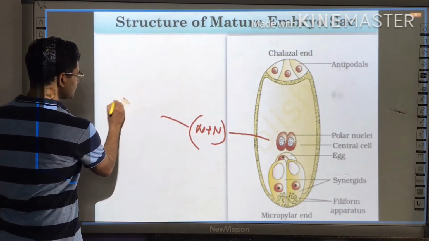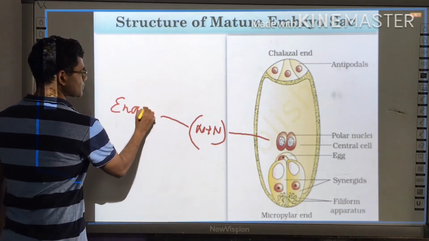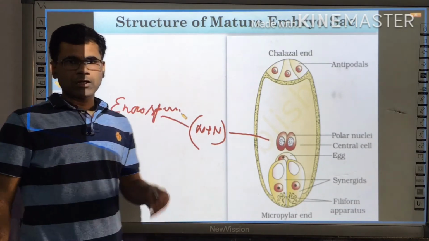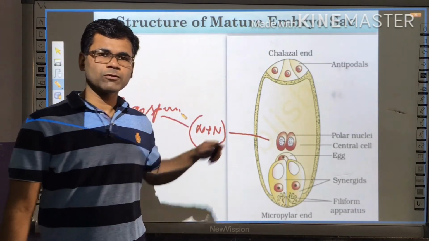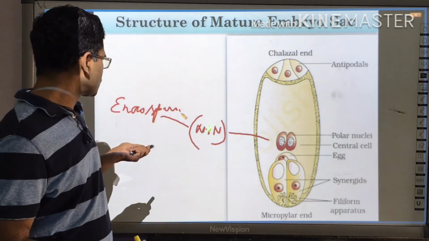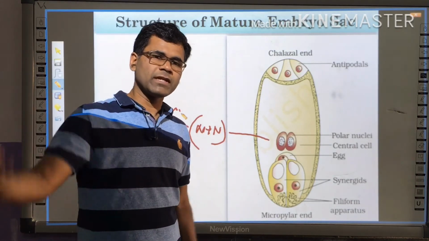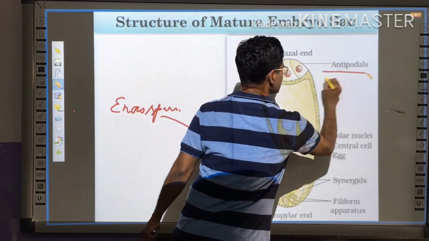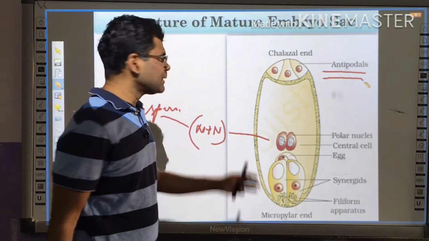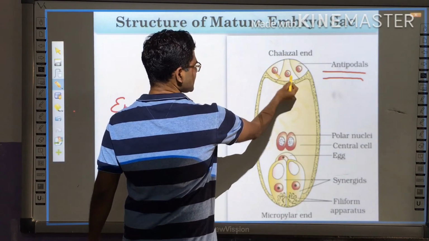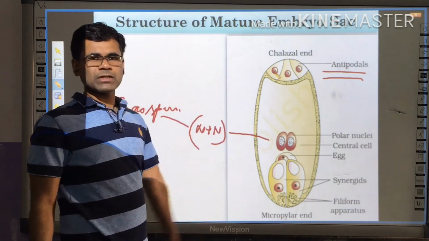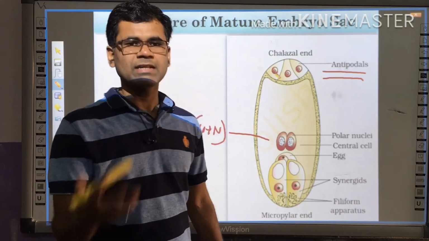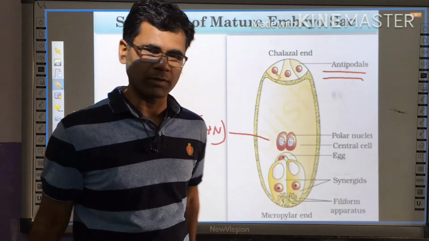and it is responsible for formation of endosperm. It forms endosperm. Now, this endosperm is very important for providing nutrition to the various components of the plant. The third important thing here is the antipodal cells. There are three antipodal cells, as you can see here, and these antipodal cells are again responsible for drawing nutrition once the fertilization is over.